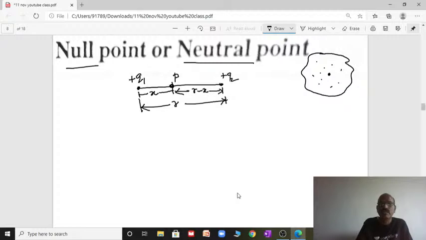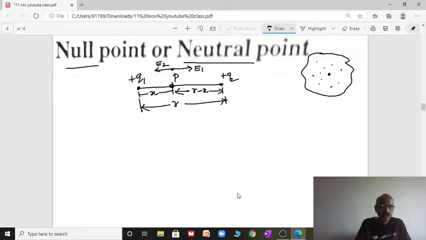Now, what is the electric field at point P due to the positive charge q1? It will act along E1. At point P, due to the second charge, since they are like charges, it will repel. This is the direction of E2 due to the second charge.